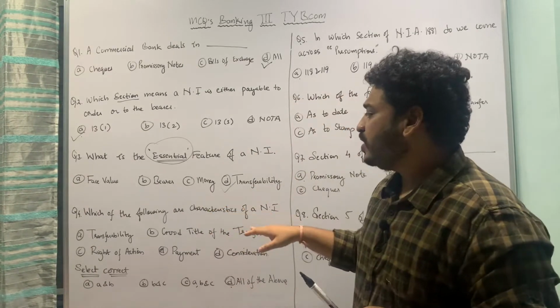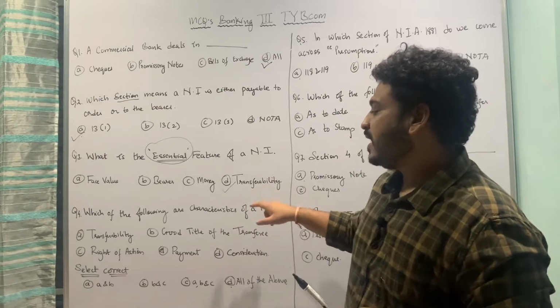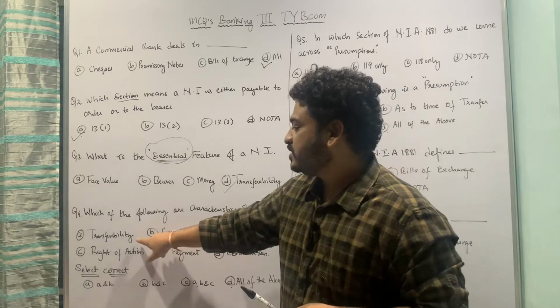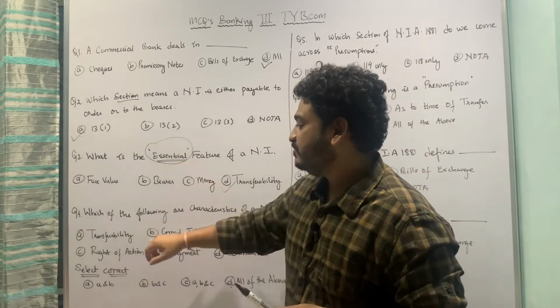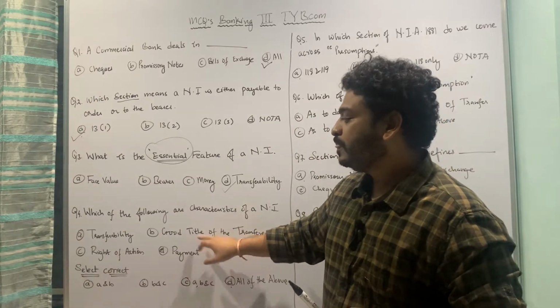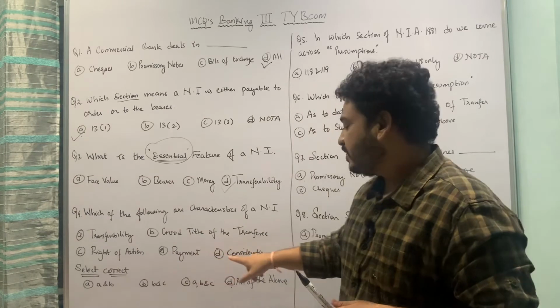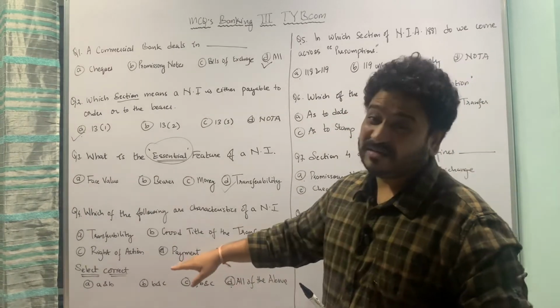Which of the following are characteristics of a negotiable instrument? And the characteristics are given here. First is transferability. Yes, it is an essential feature, so it's transferability. Then we have good title of the transferee, then we have right of action, then we have payment, and the last is consideration, and we have to select the correct option.